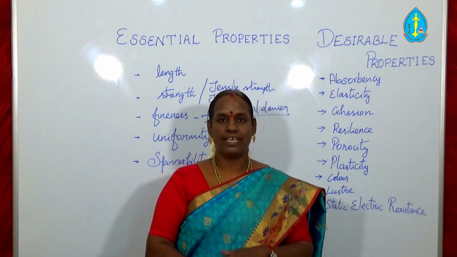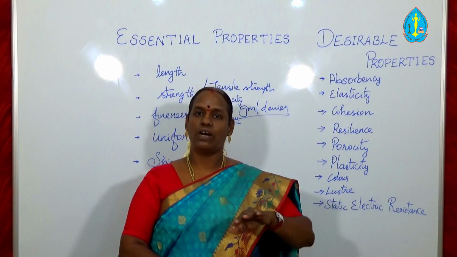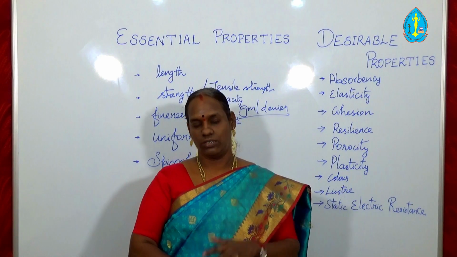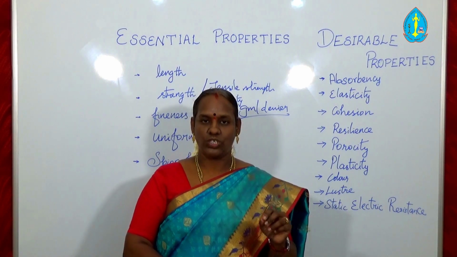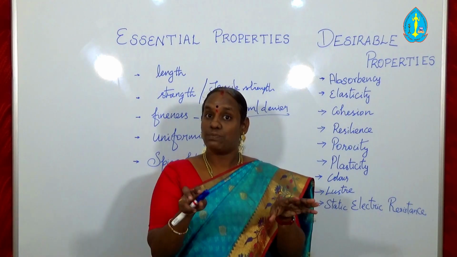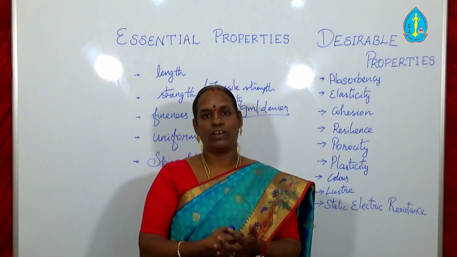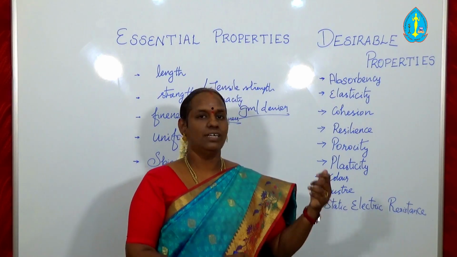For example, cotton fiber contains some amount of crystalline and some amount of amorphous region in its molecular structure. So the amorphous region present in the fiber means there is a space between the molecules. It allows the water to penetrate into the fiber molecule, right? So this is absorbency.